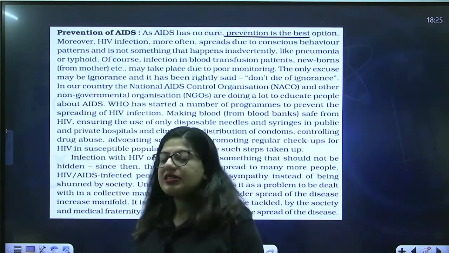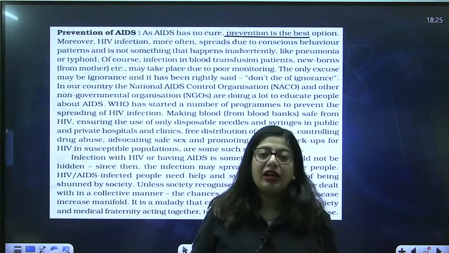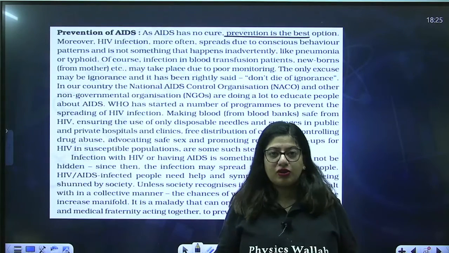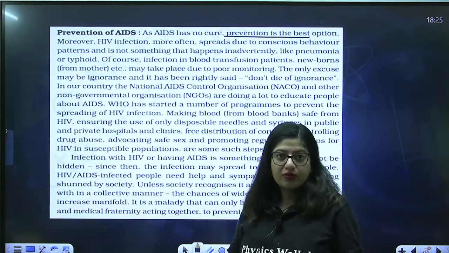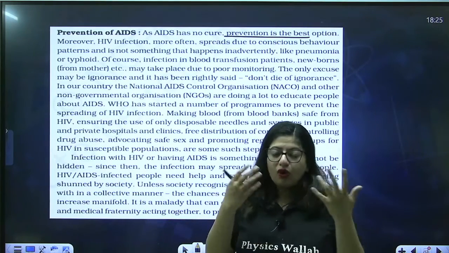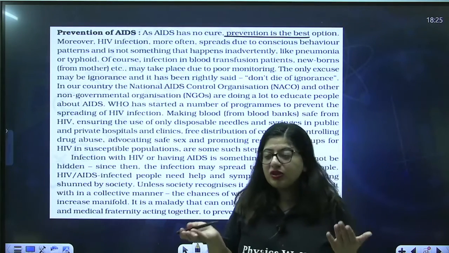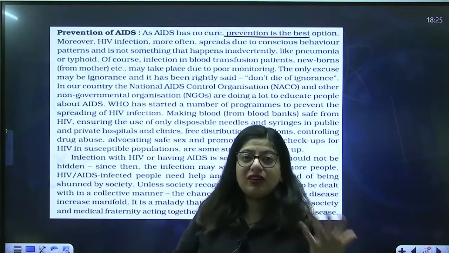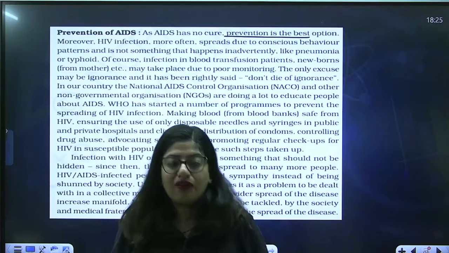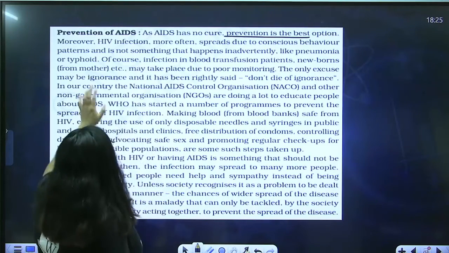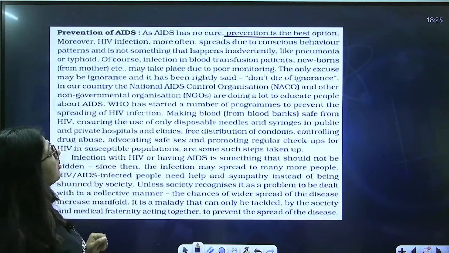Or some person is having pneumonia, you get the pneumonia, right? If you know it is spreading through sexual intercourse, why not just use condoms? And another thing, do not go for multiple partners, because you never know. If you are changing partners every time and those partners are also unknown, you are more likely to have AIDS, right? Of course, infection in blood transfusion patients, newborns, etc.